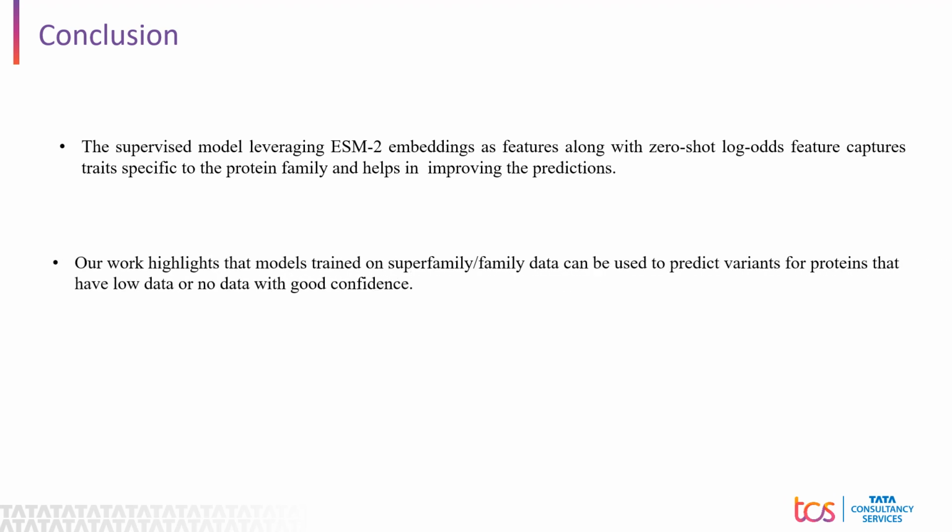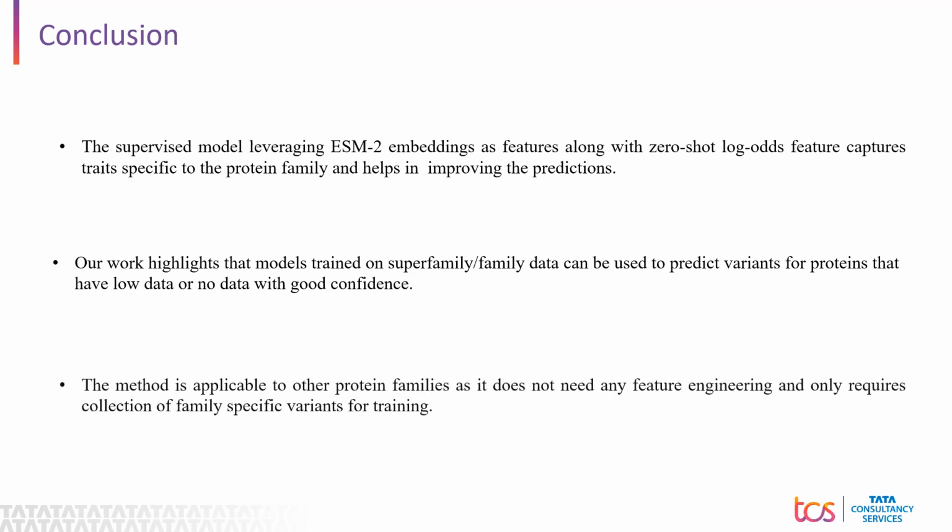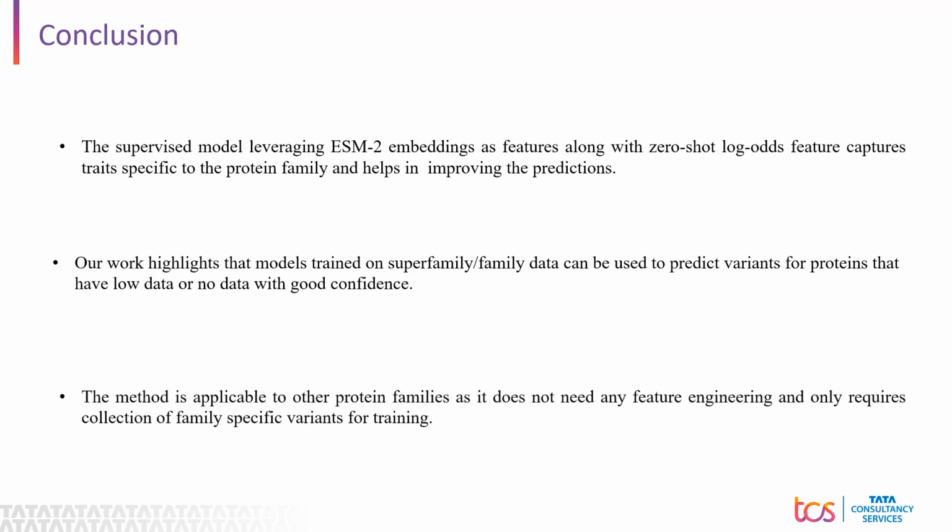Our work highlights that models trained on family or superfamily data can be used to predict variants for proteins that have a low data or no data problem with good confidence. Lastly, this method is applicable to other protein families as it does not need any feature engineering and only requires collection of family-specific variants for training.